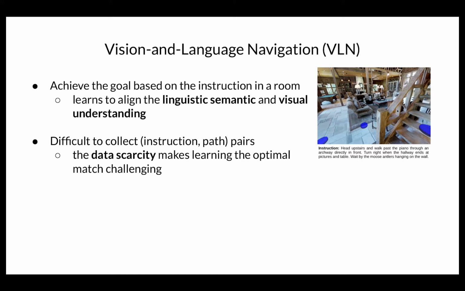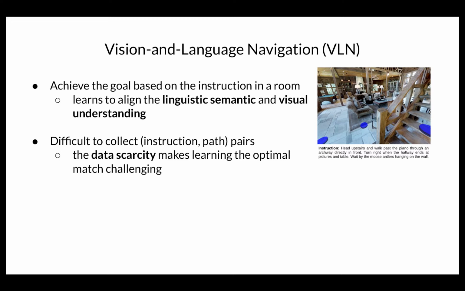So the agent should first go to the right blue point to get up the stair and do the following actions. For the VLN task, the agent aligns the linguistic semantic and the visual understanding to execute a series of actions and achieve the goal. We can imagine that in the future, you may ask a home robot, like, hey, please go to the kitchen and take the milk in the fridge. And the robot will follow your instruction, find the kitchen, and get back your milk.